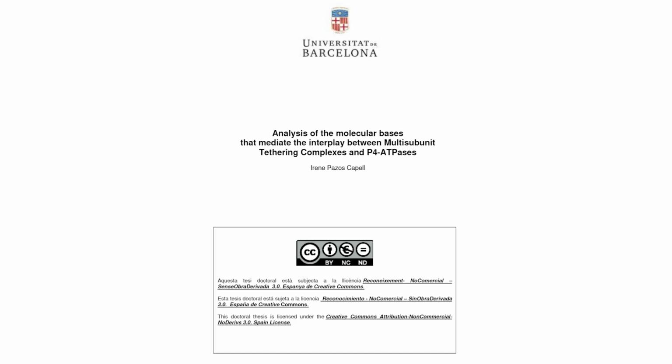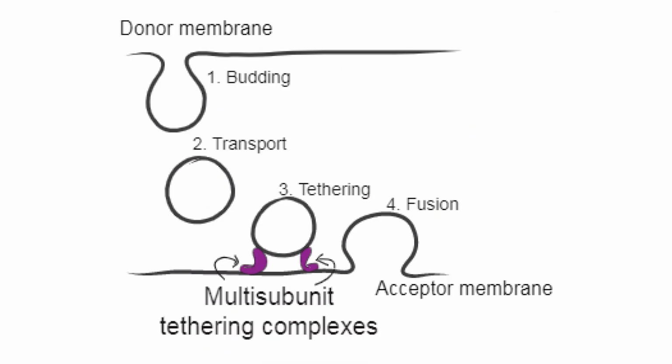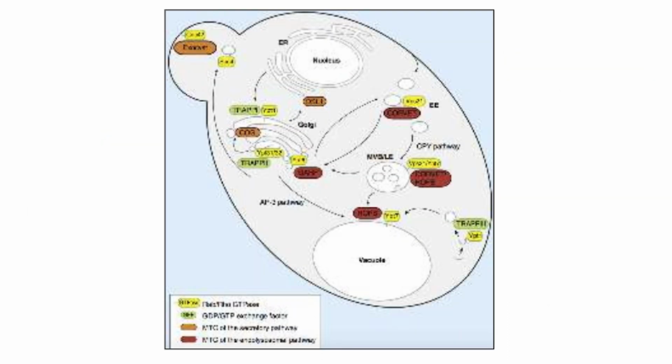Vesicle trafficking is fundamental to correctly distribute lipids and proteins among cellular compartments. A complex network of interconnected pathways transports vesicles between organelles to satisfy the cellular demand. Multisubunit tethering complexes, MTCs, form a group of 9 protein assemblies that are conserved from yeast to human and that are essential for intracellular trafficking: Exocyst, Dsl1, COG, GARP, HOPS, CORVET, TRAPI, TRAPII, and TRAPIII.